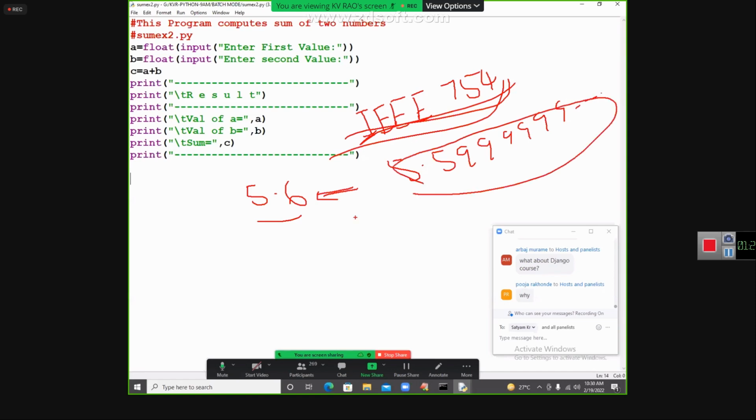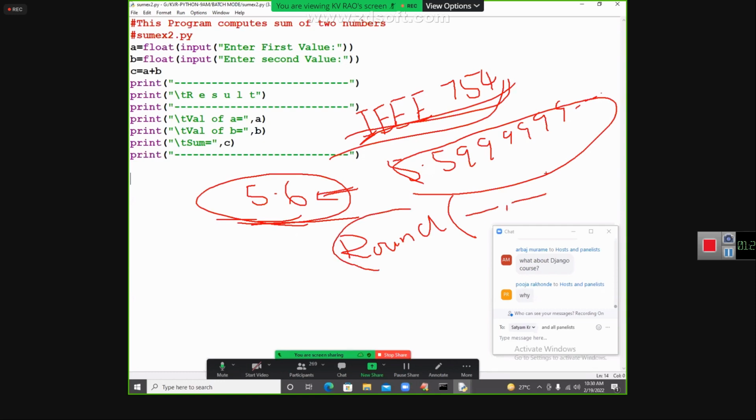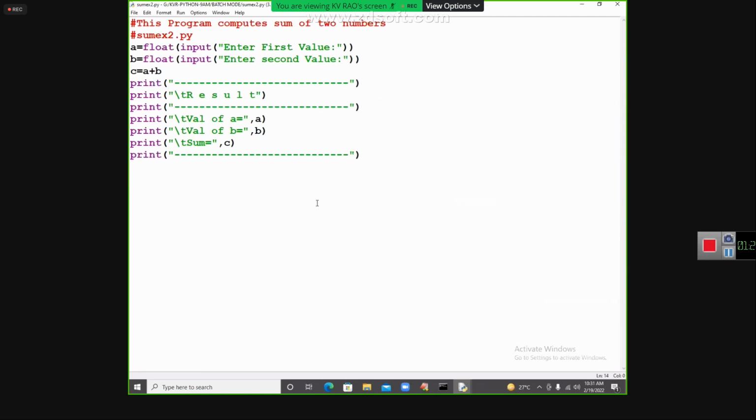If you want, you can round it. There is a function called round. Mathematically, we will do something like some value dot something. Coming back to the point, 5.6 we will take, and round off this value. What is that value? 5.6. I can say 2 digits will be taken, and it will be taken as 6. Are you able to follow me, my dear student?